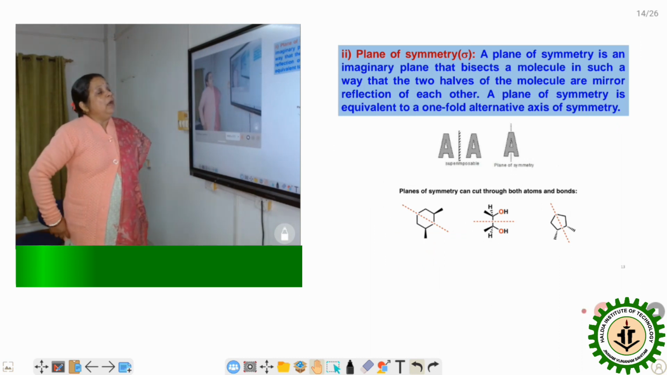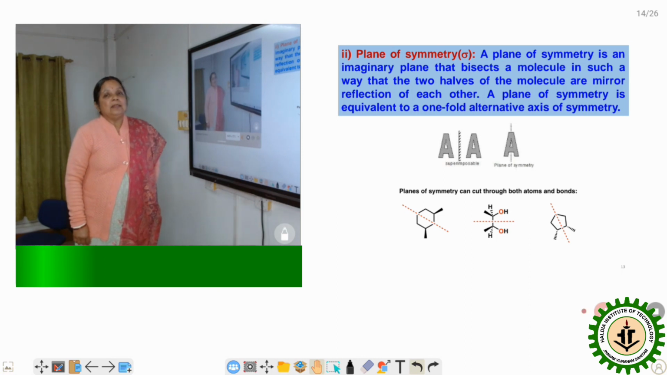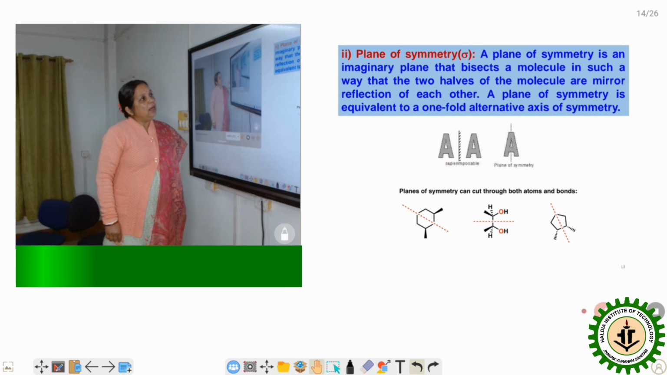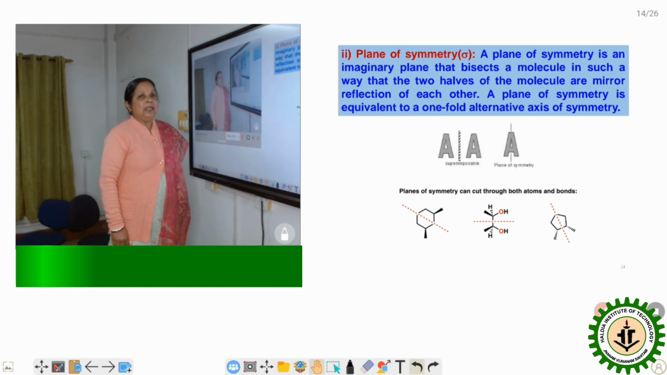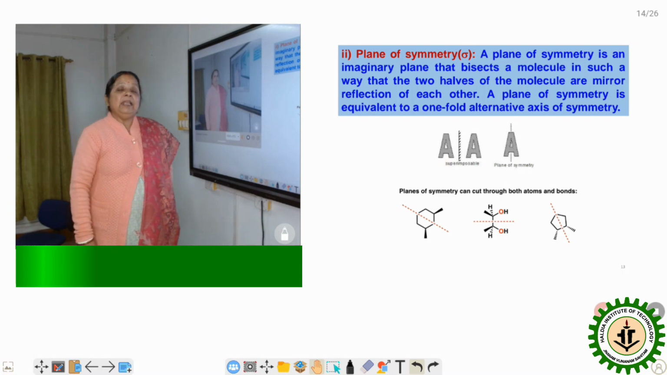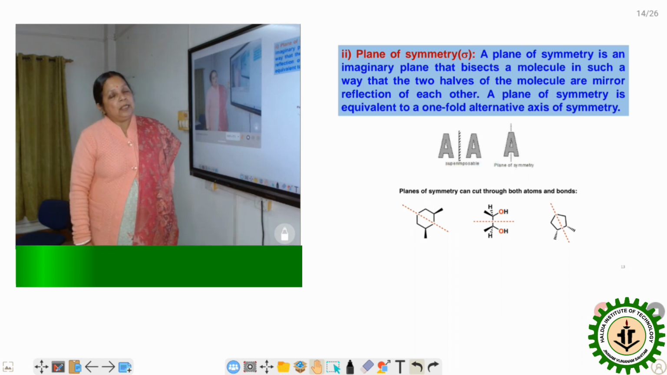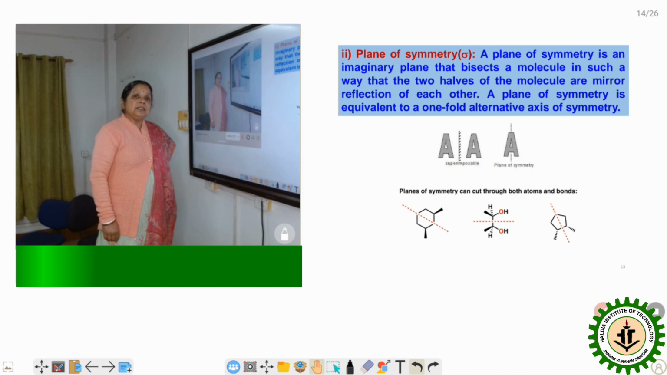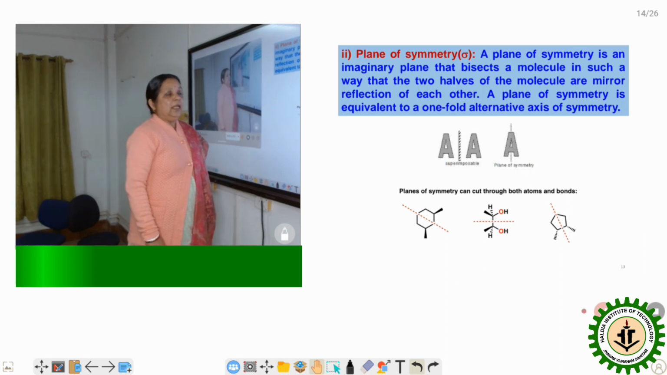Now we are coming to the plane of symmetry. The plane of symmetry is an imaginary plane that bisects a molecule in such a way that one half is the mirror image of the other. So we can say the molecule has a plane of symmetry present. If a plane of symmetry is present in the molecule, we can say that the molecule is optically inactive. Why, we will discuss later, but here I am just saying that if the molecule has a plane of symmetry, the molecule is optically inactive.